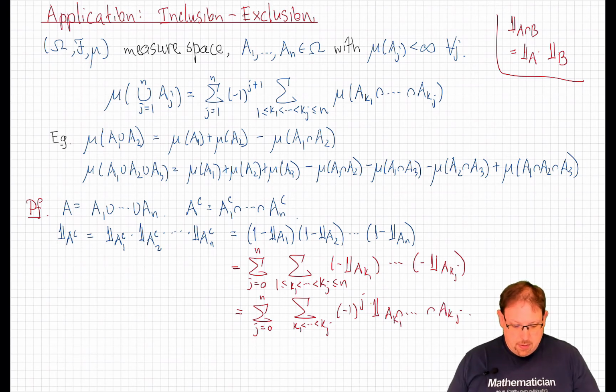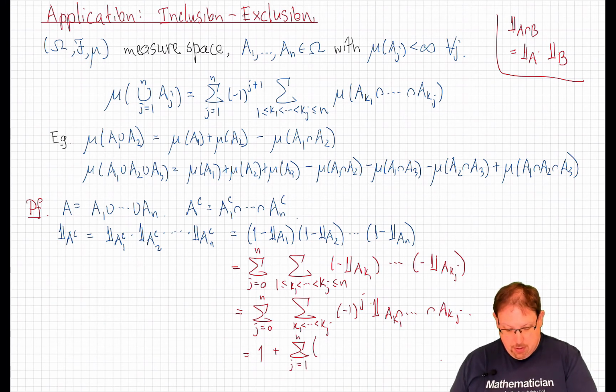Now let's take off that j equals 0 term, which is just a 1, and write that as 1 plus the sum going from 1 up to n of the same that we see here.